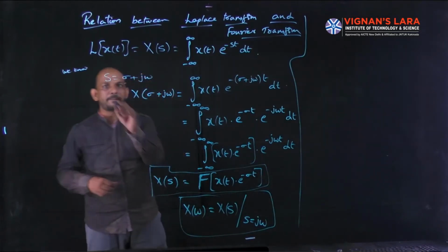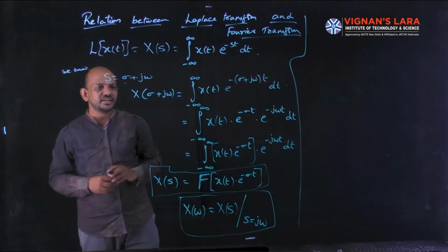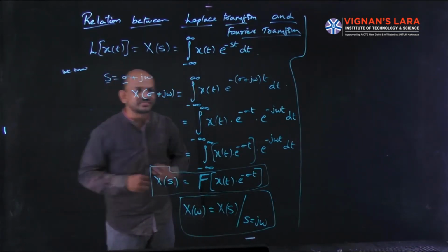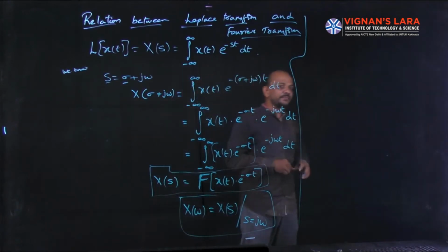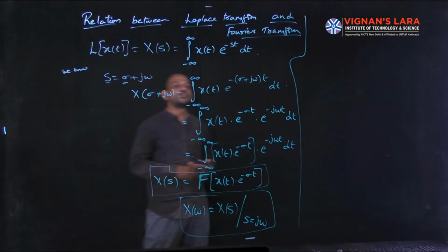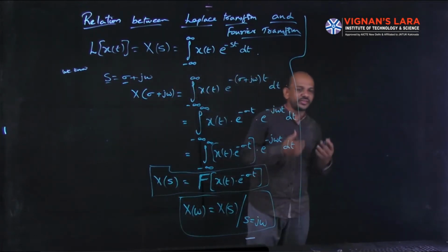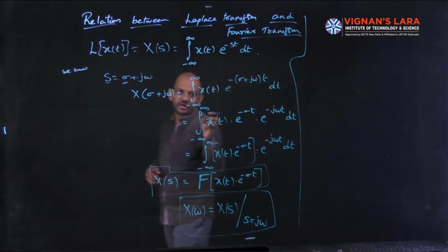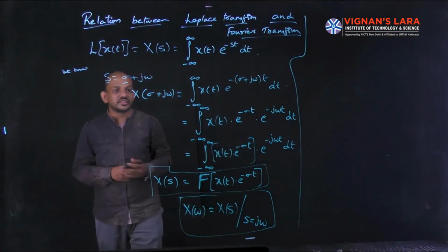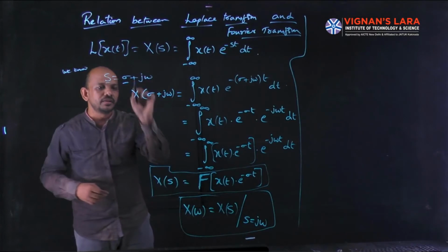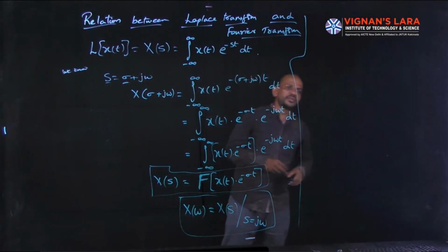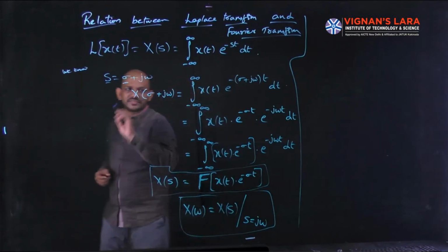Whereas in Laplace transform, we use a complex variable s, which is a combination of both real and imaginary parts. Because of this real sigma part, we can get the Laplace transform of most of the signals for which the Fourier transform does not exist, because here we have the parameter sigma.